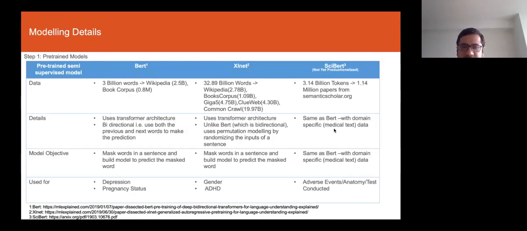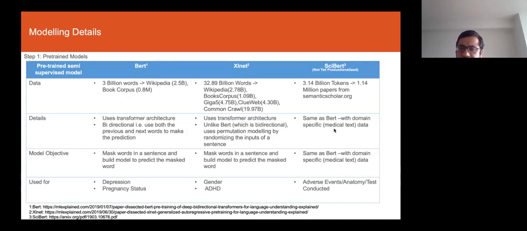The second pre-trained model that I looked at was XLNet. It has a much bigger corpus, and it's similar to BERT, but it randomizes the inputs of a sentence. The third model that I evaluated was SciBERT.